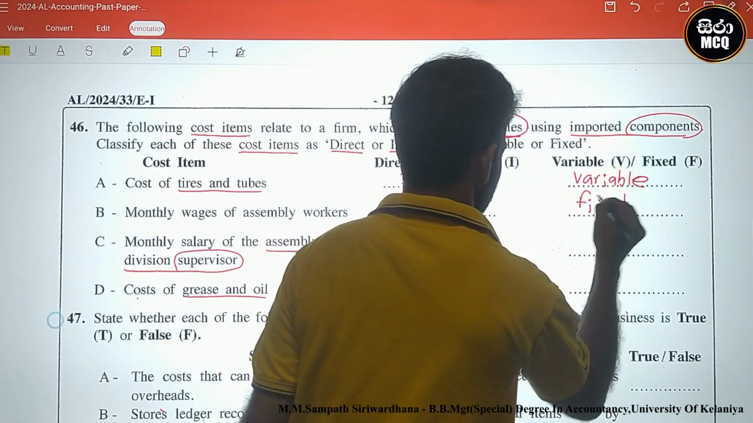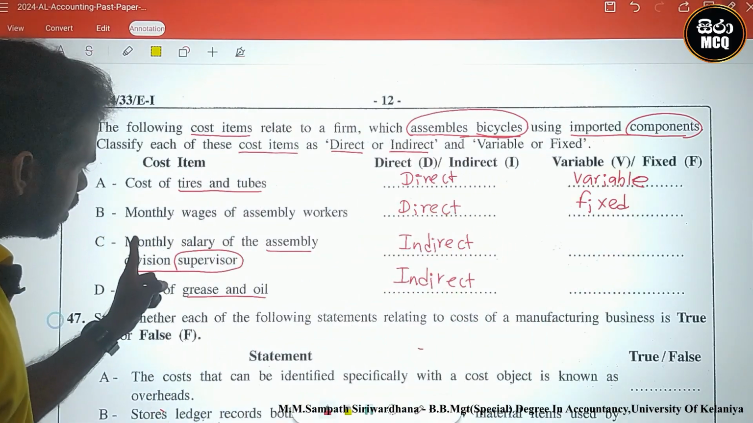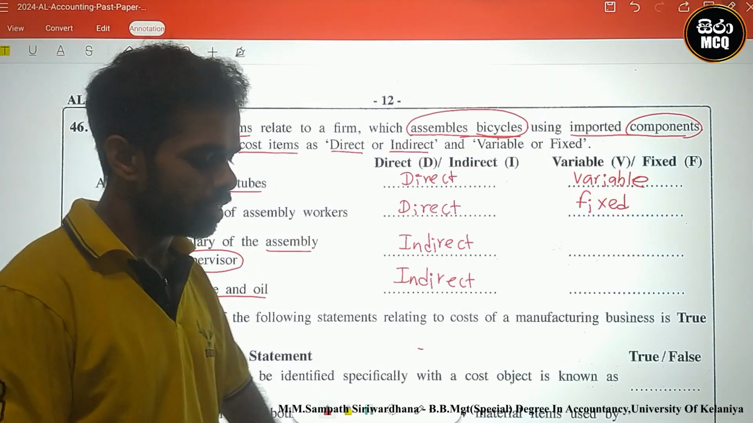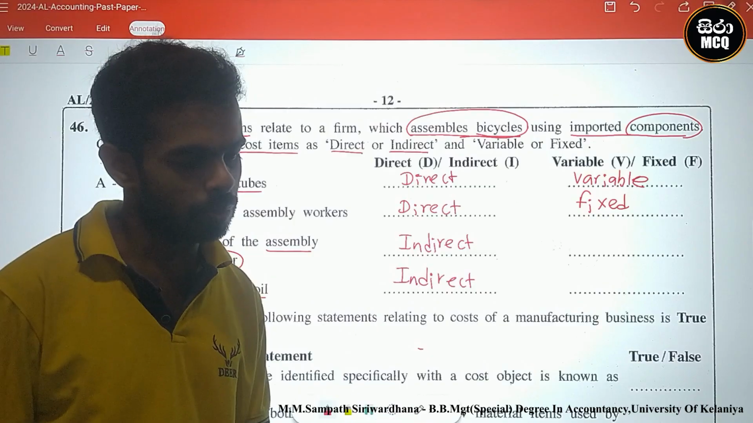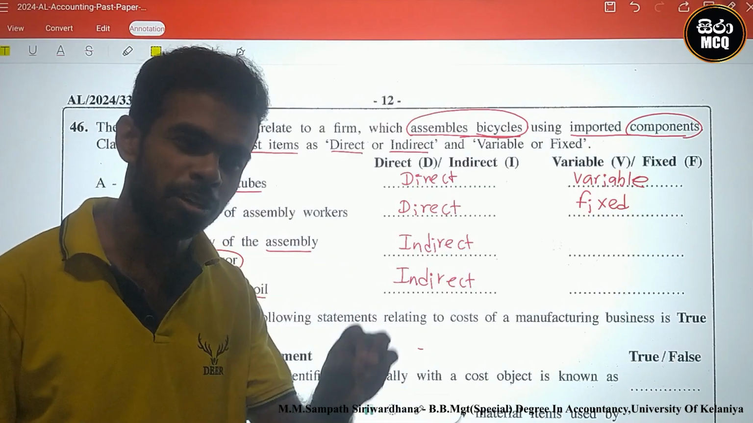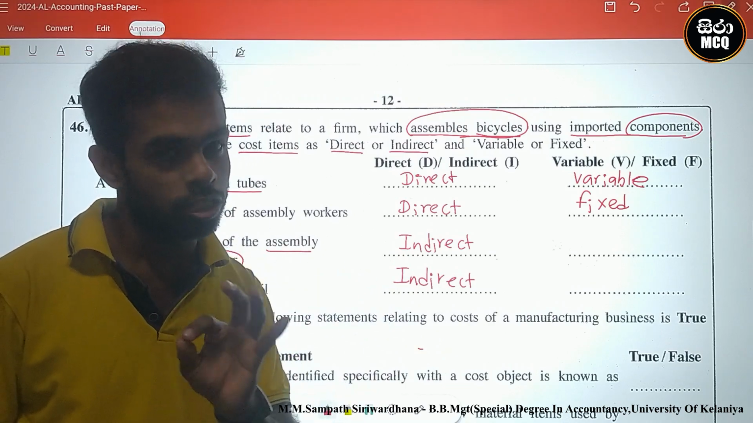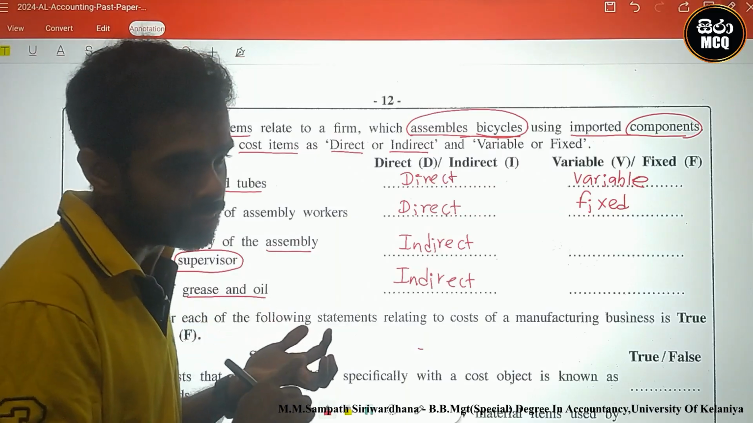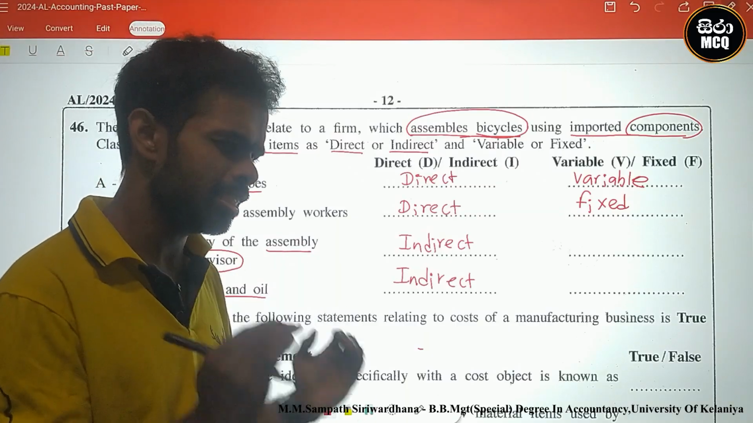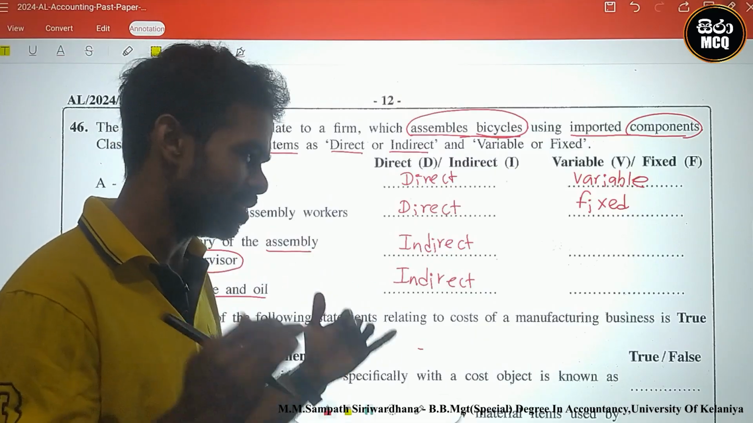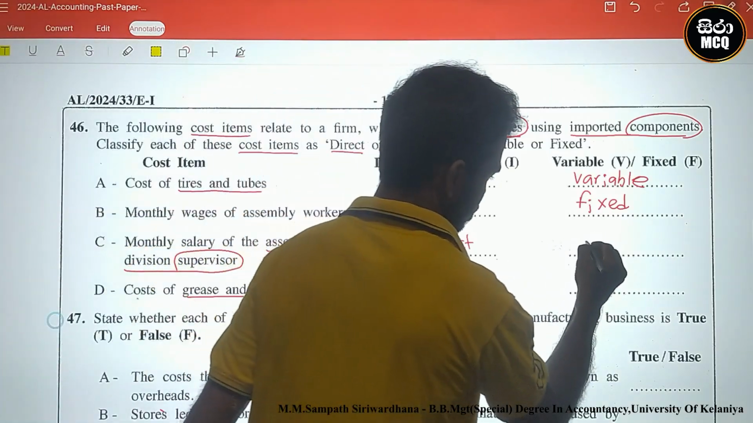Next one: monthly salary of assembly division supervisor. The number of units is changing, but based on the number of bicycles, the cost does not change. He gets only the monthly salary, 60,000 every month, every time. Therefore, this is fixed.